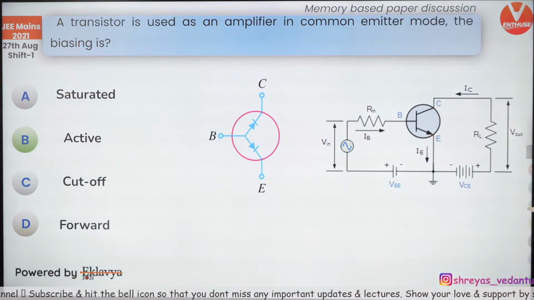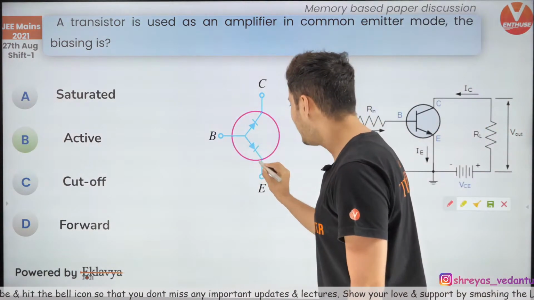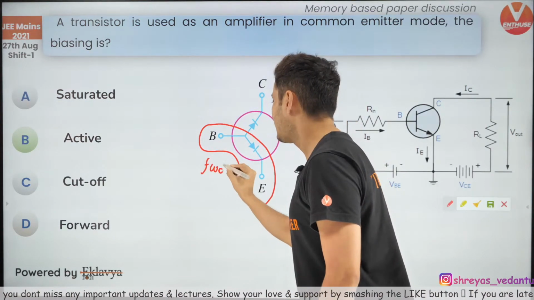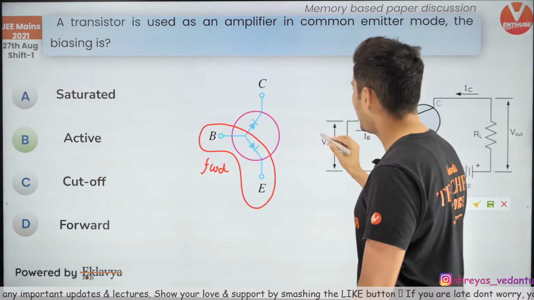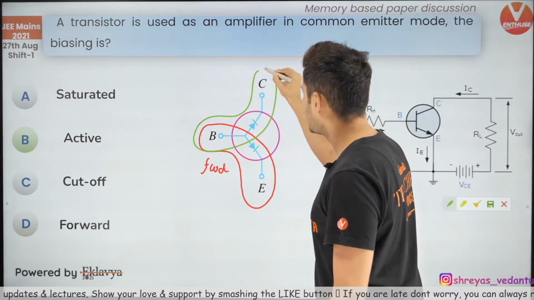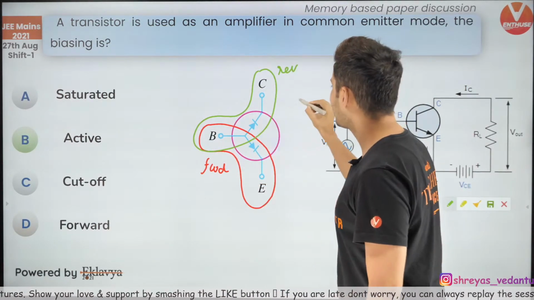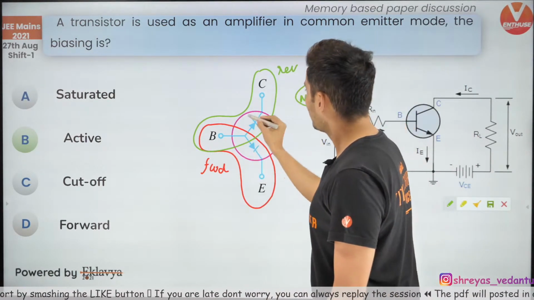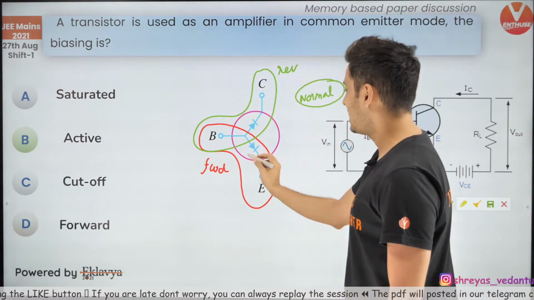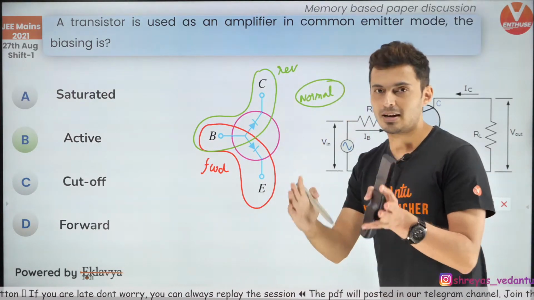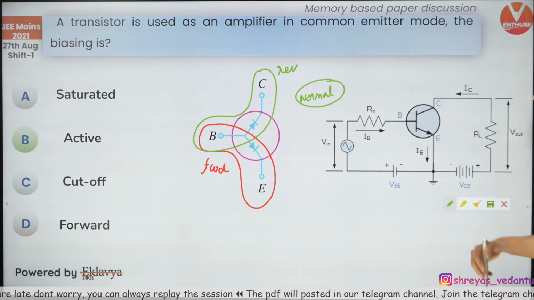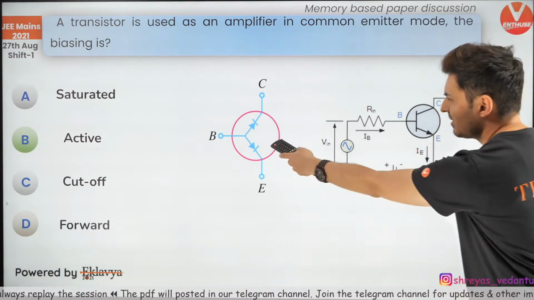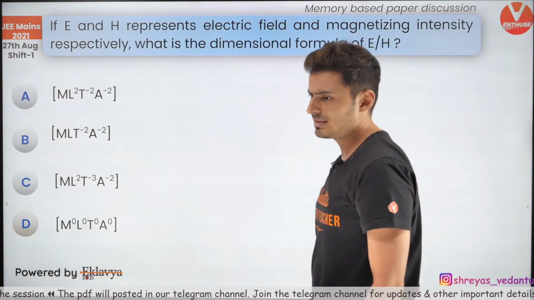The meaning of active mode is that the emitter base junction is forward biased, and the collector base junction is reverse biased. So that is the normal way in which you use the transistor. So the base collector is in reverse and the base emitter is in forward bias. So that's when the transistor is said to be in active mode. If anything else happens, like the current goes off or if the current is saturated, then it is A or C. But this is the normal way of connecting the transistor, as simple as that.